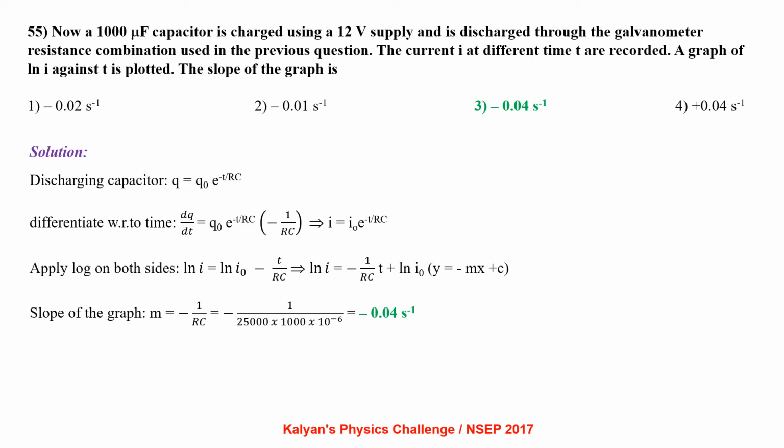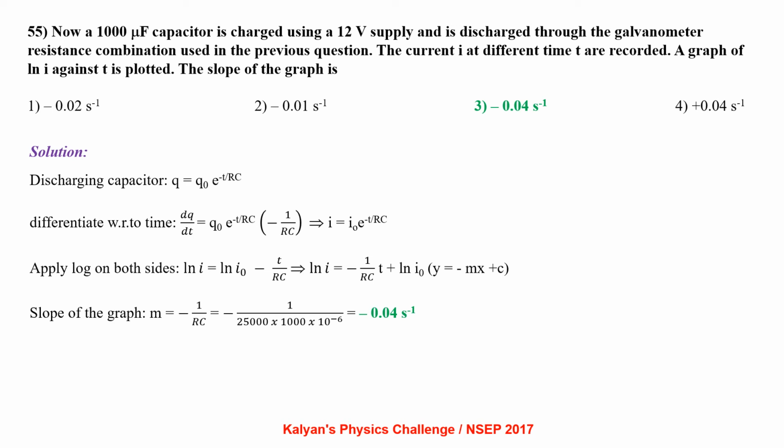Now a 1000 microfarad capacitor is charged using a 12 volt supply and is discharged through the galvanometer resistance combination used in the previous question. The current I at different times t are recorded. A graph of ln I against t is plotted.